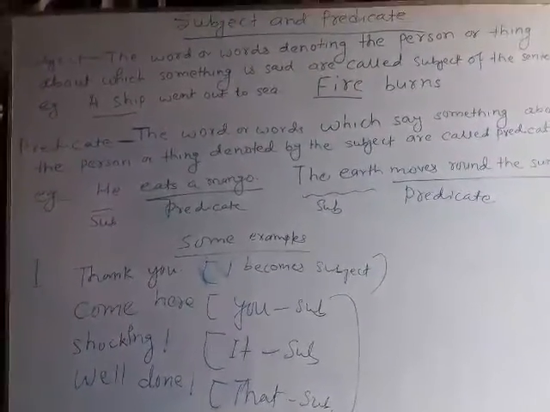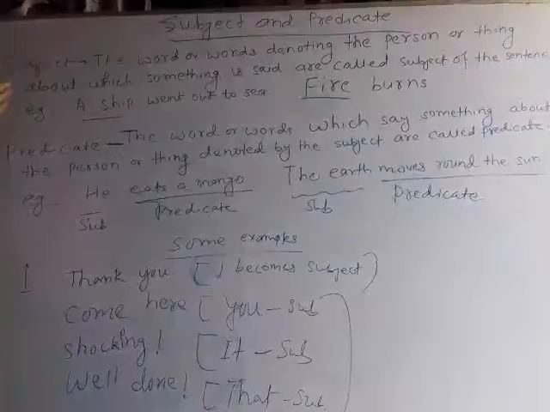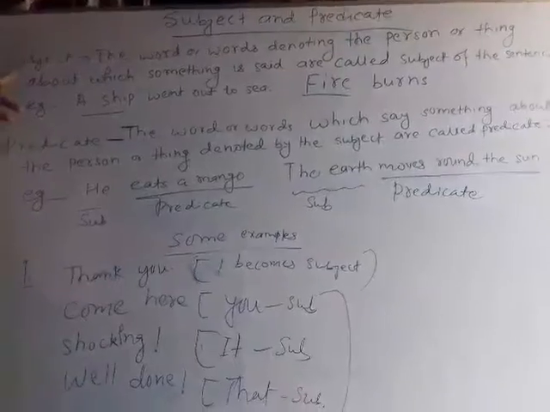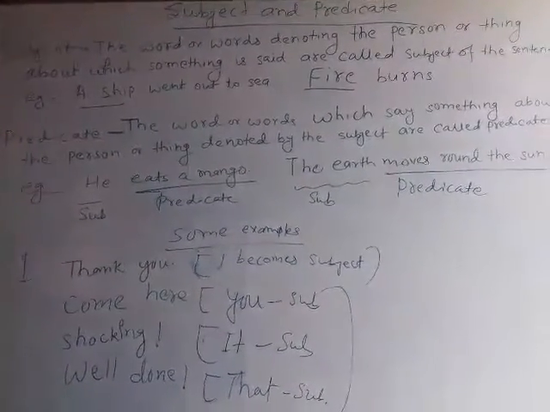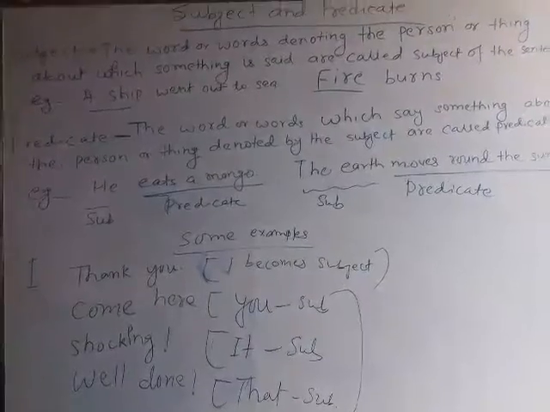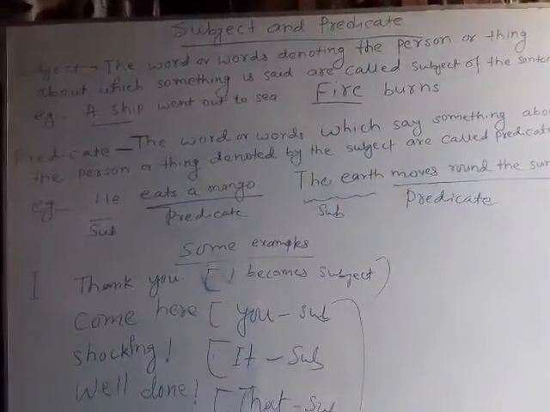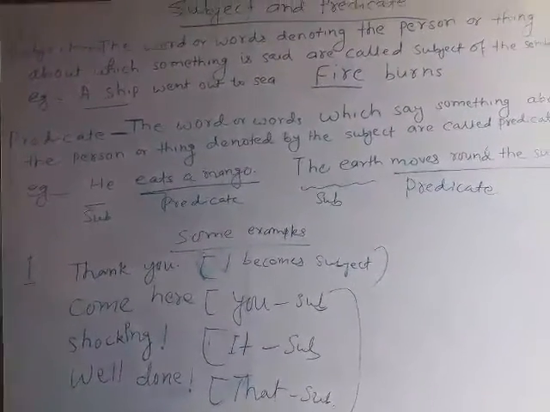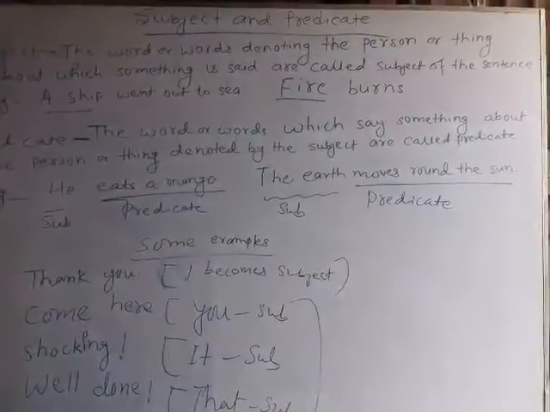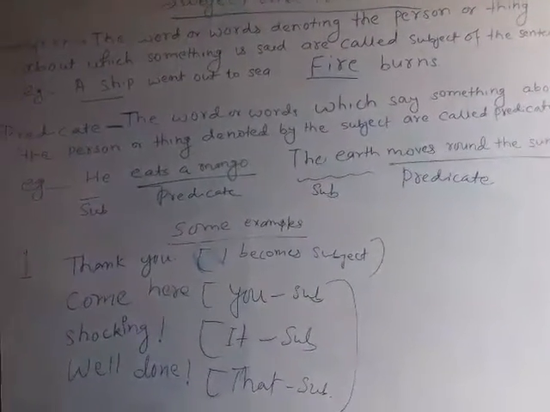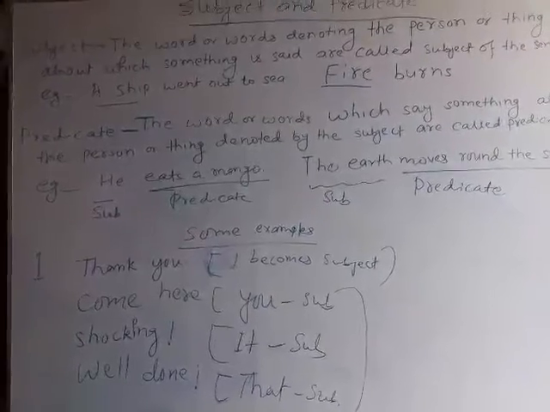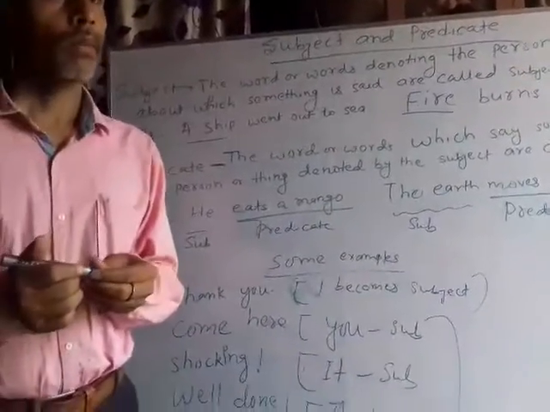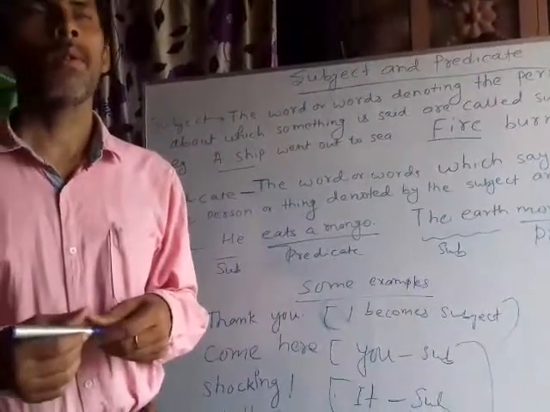So in sentences, there are two parts of a sentence, subject and predicate. The doer, as you know, the doer is the subject, and that about which we are saying is called the subject. And what we are saying about that subject is called predicate. So it is clear, the subject and predicate here, and details we will discuss in the next video.